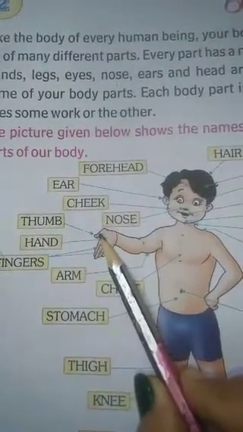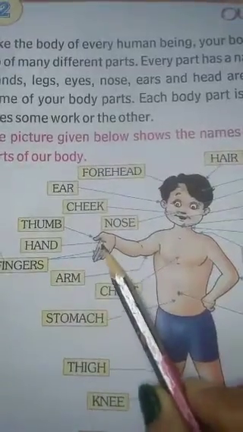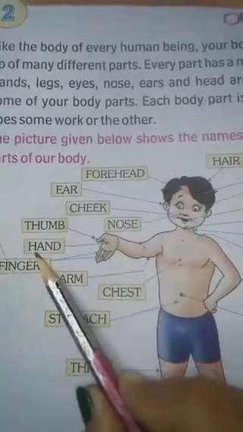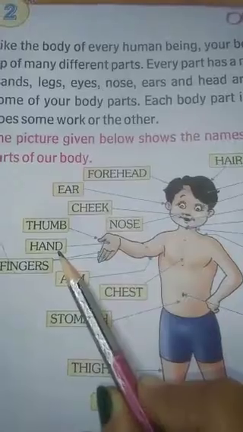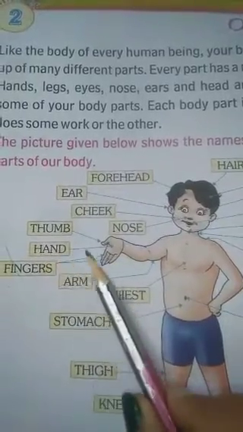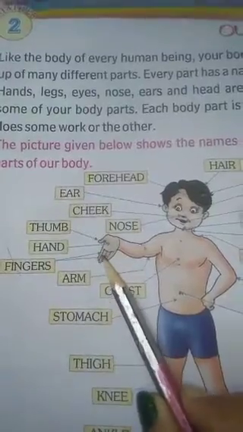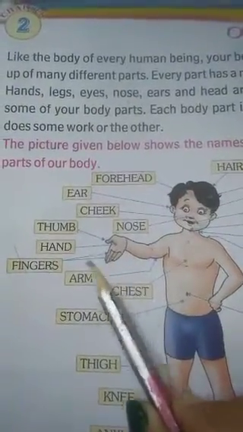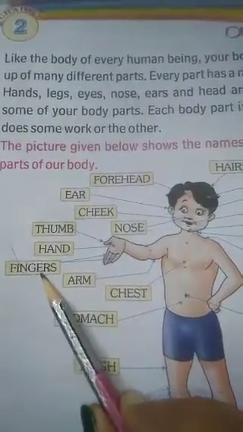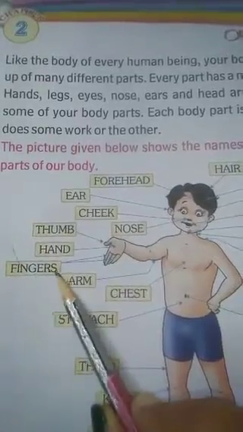Now see, this is our hand. H-A-N-D, hand. And these are our fingers. F-I-N-G-E-R-S, fingers.